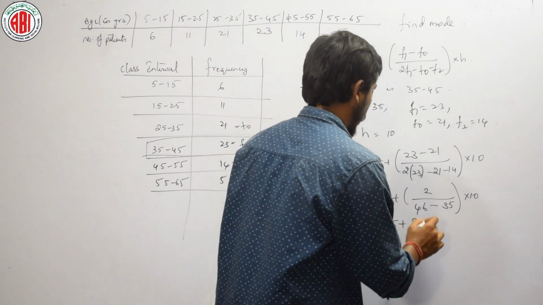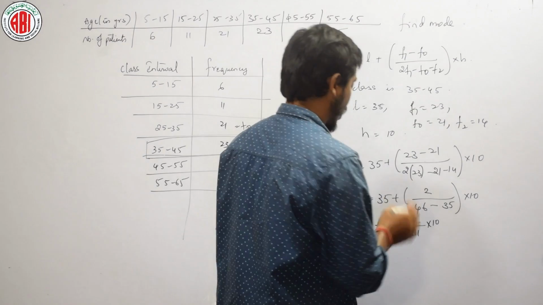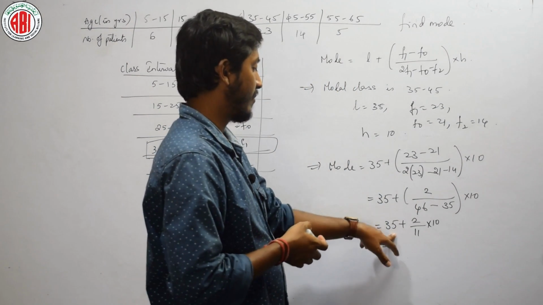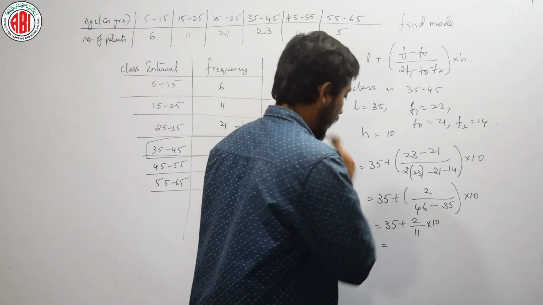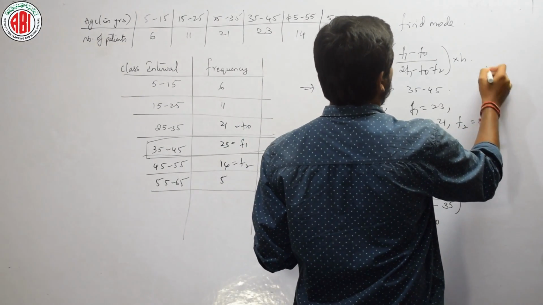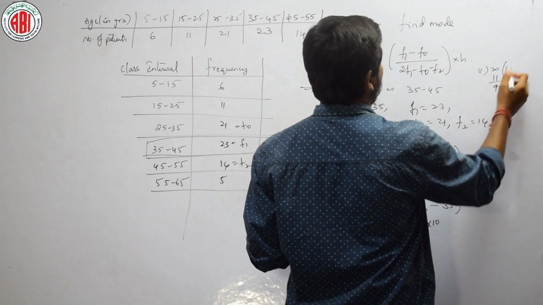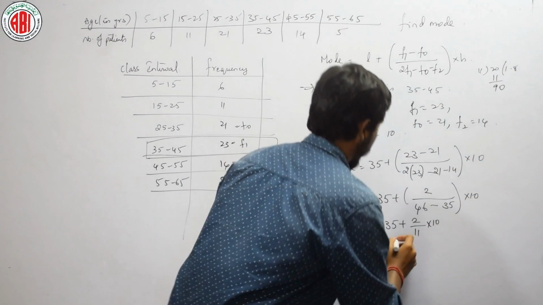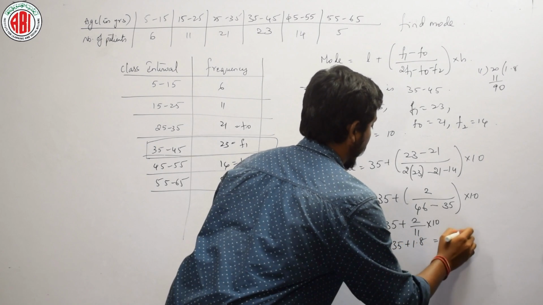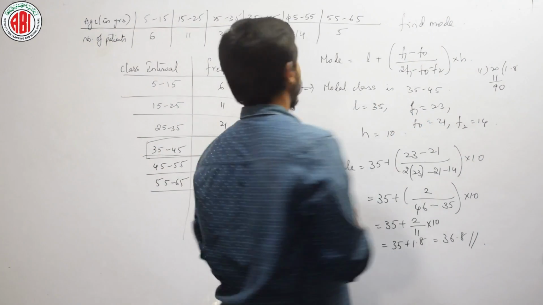Now, let us divide and multiply, or else we can take cross multiplication. Let us divide 20 by 11. 11 ones are 11, 9 will be left, 1.8. 35 plus 1.8, which is nothing but 36.8, is the mode for this particular question.